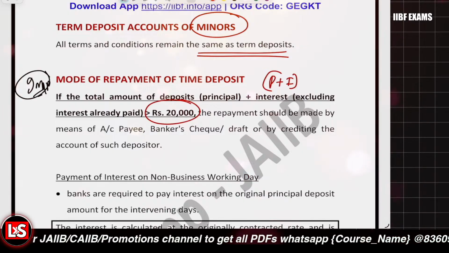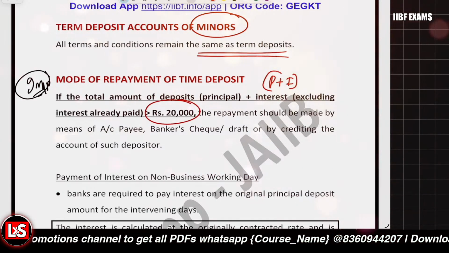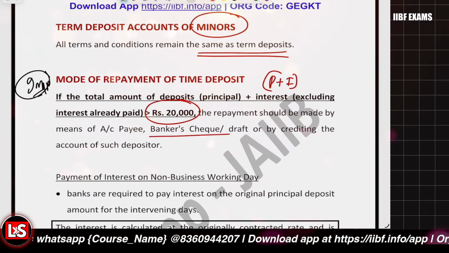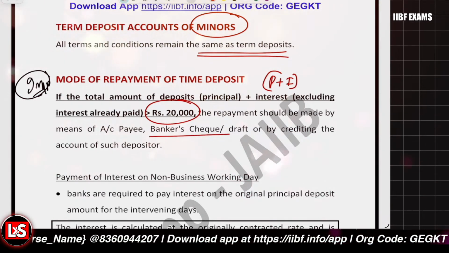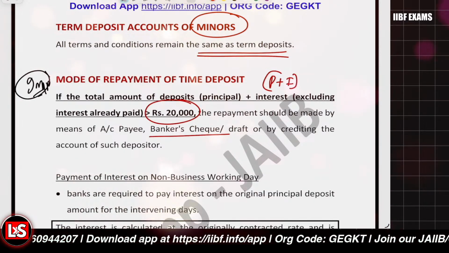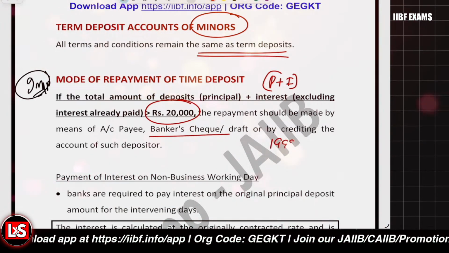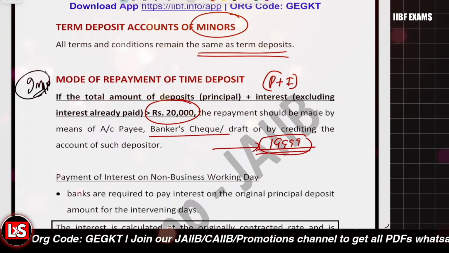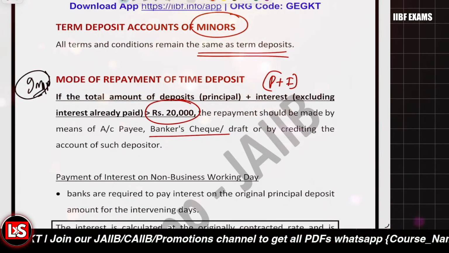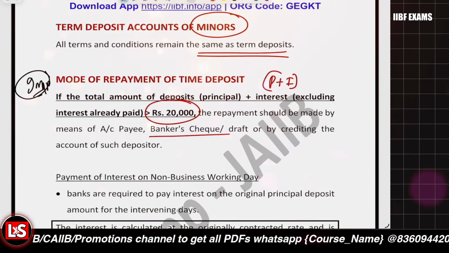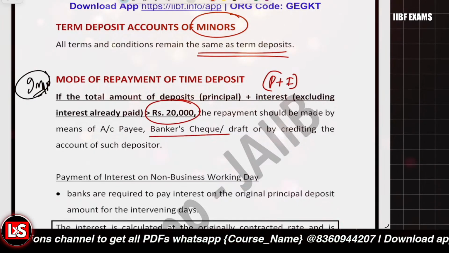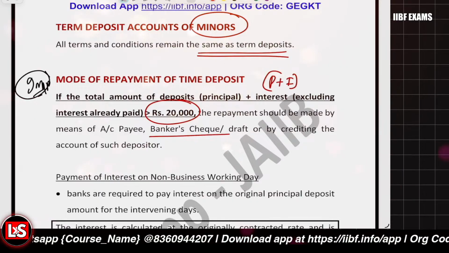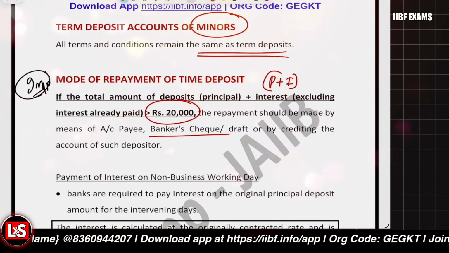if it is greater than 20,000, then account payee payment can be made. That's basically the case which should be there. Otherwise, if it is, let's say, 1,999, in that scenario it can be paid in cash also. But if it is above 20,000, then only account payee payment is required, or the payment can be credited through the customer account, right?